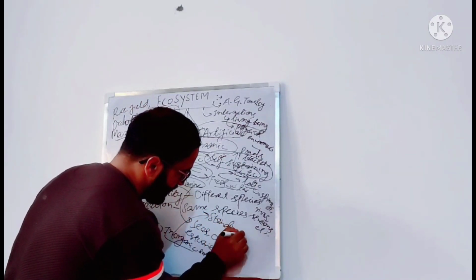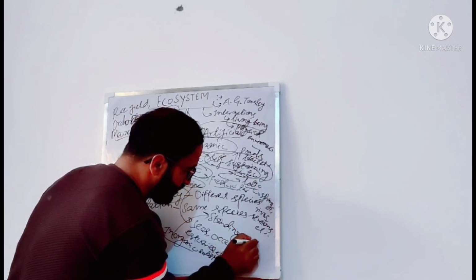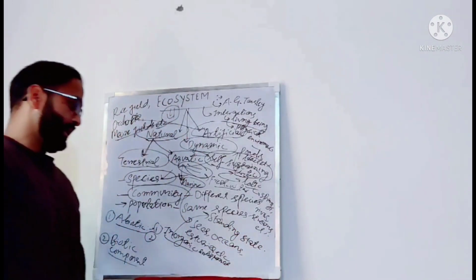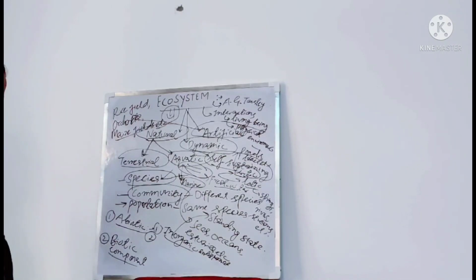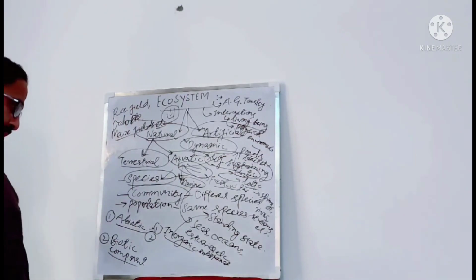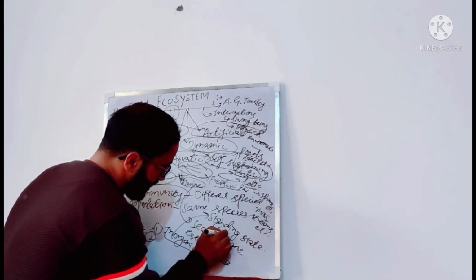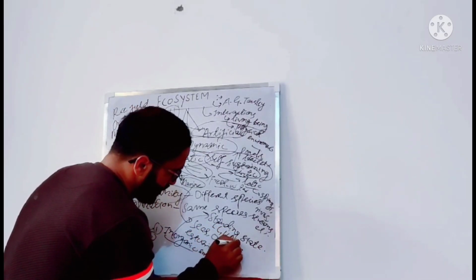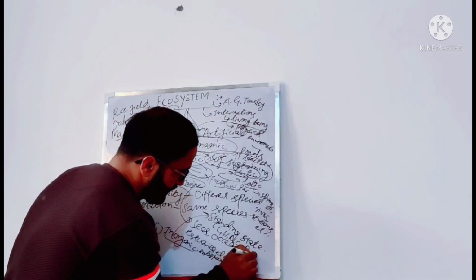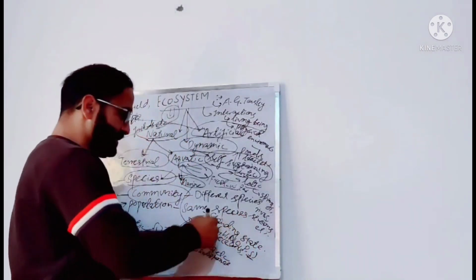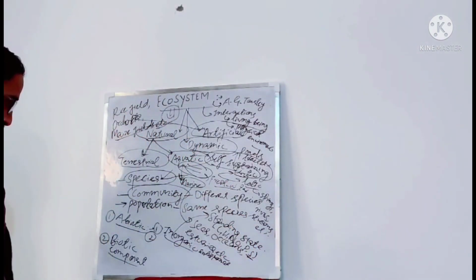So they would tell us the standing state of an ecosystem.